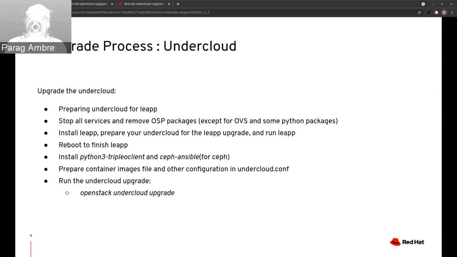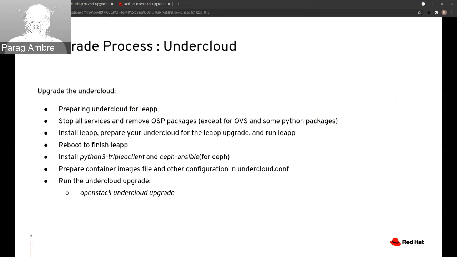Undercloud upgrade process. This is a very important slide for the undercloud upgrade. You must upgrade the undercloud operating system from RHEL 7 to RHEL 8.2 before upgrading director. You need to delete RHOSP 13 packages before running the leapp program to upgrade the system packages as a part of this operating system upgrade. The undercloud database is unaffected by the package removal and the operating system upgrade.